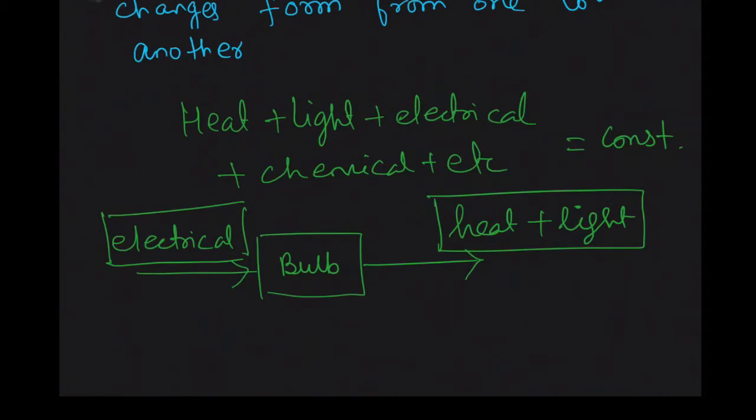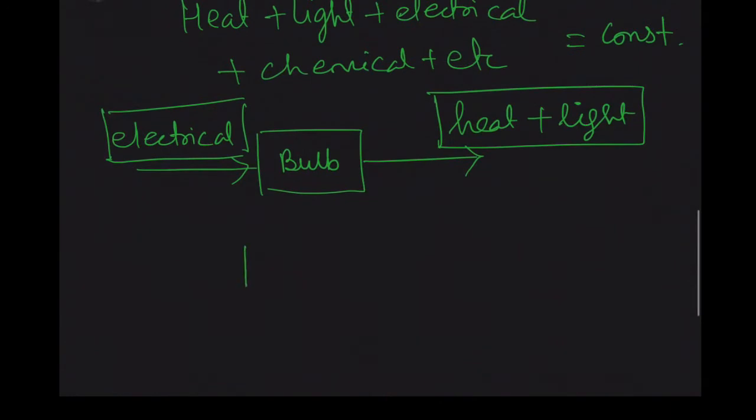Now, if there is only an interchange between the potential energy and kinetic energy, the total mechanical energy remains constant. It means your kinetic energy plus potential energy remains constant when there is no loss of energy. The loss can be in the form of frictional forces or heat energy.